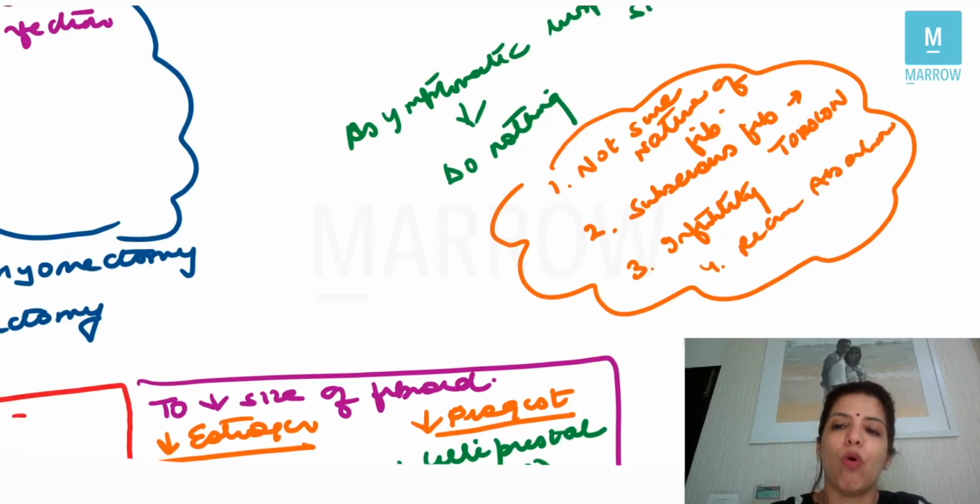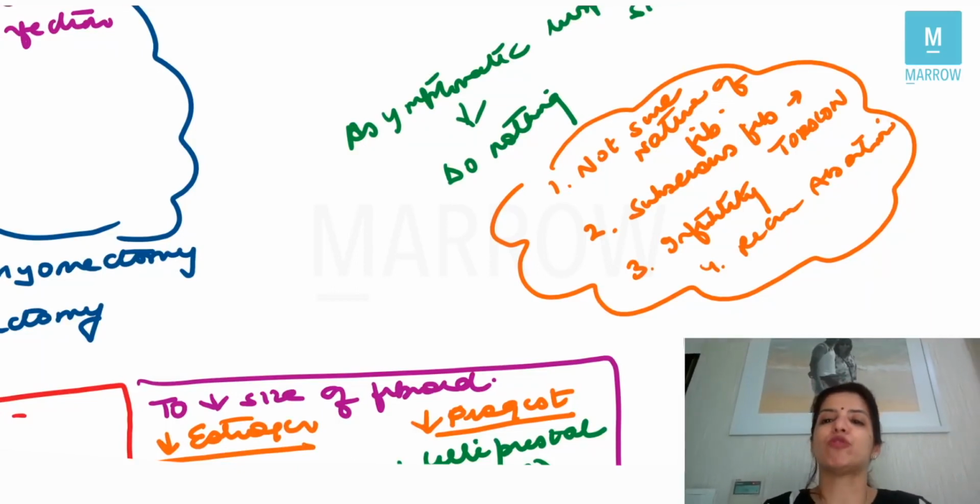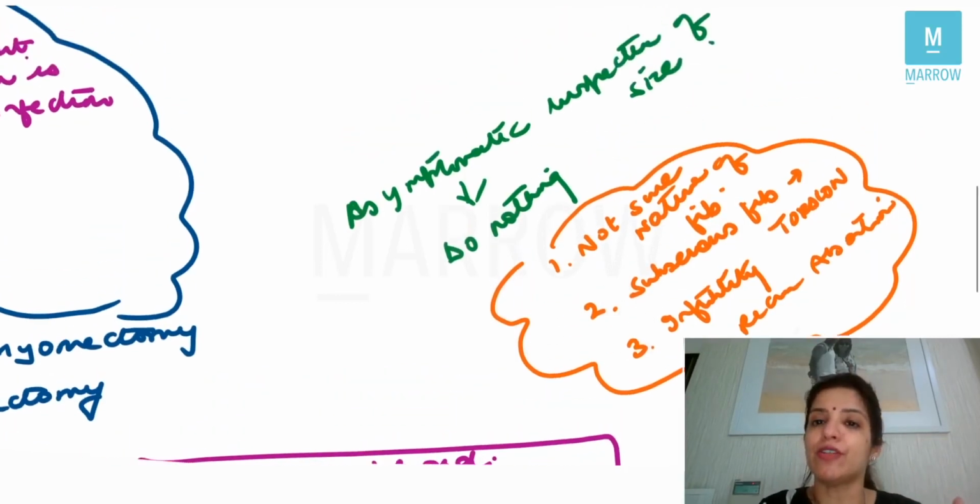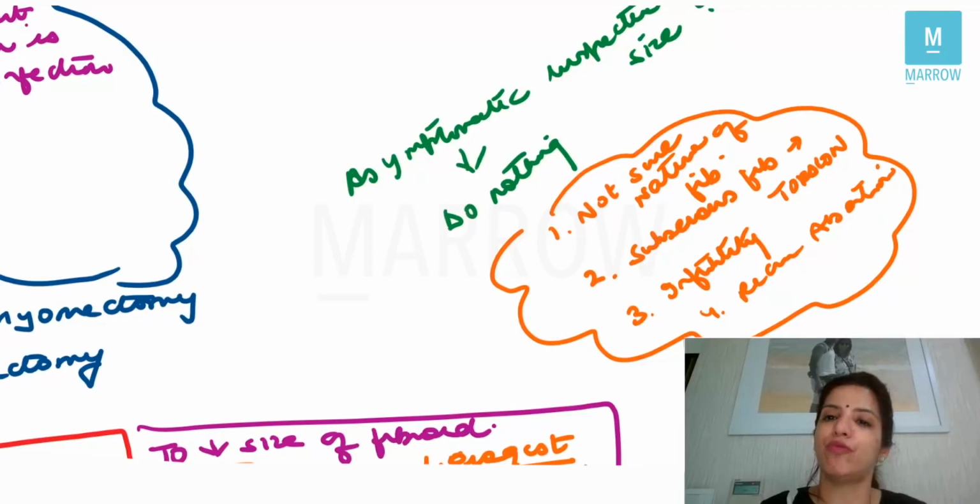Now, you have done all the investigations for recurrent abortion, you did not get anything, only you saw that there is a fibroid in the uterus. Even though that fibroid is asymptomatic, then in this case, you can go for surgery. So these are the indications for doing surgery on an asymptomatic fibroid. But other than that, you do not do any management for asymptomatic fibroid, irrespective of the size of the fibroid.